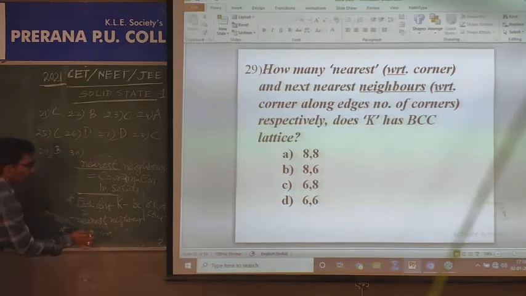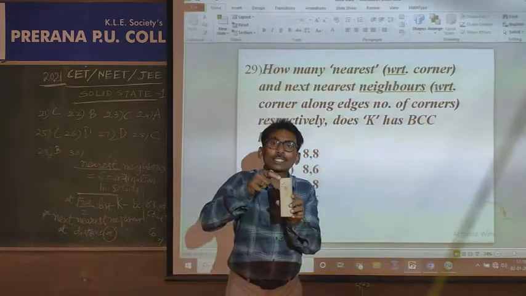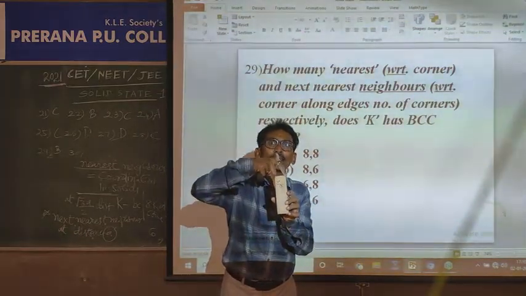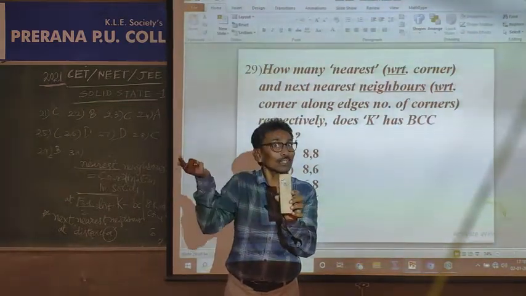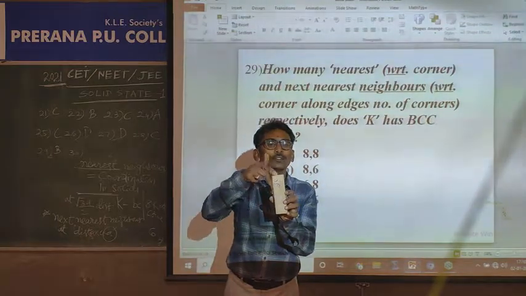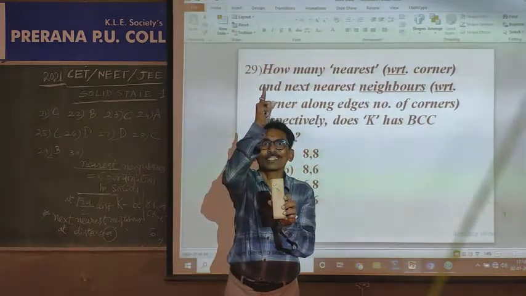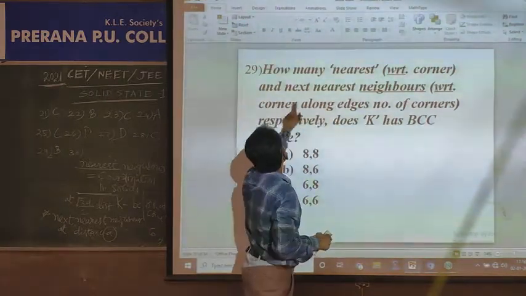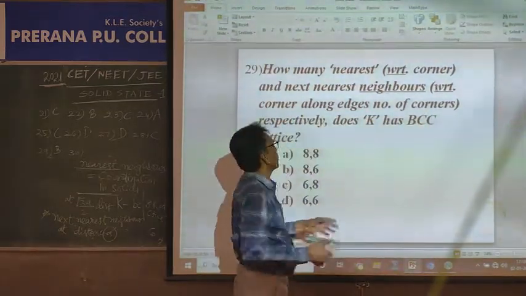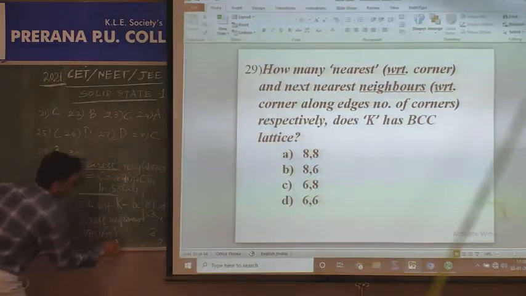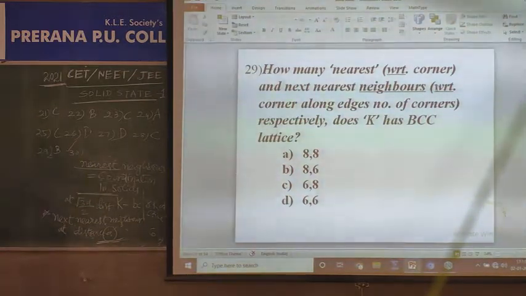At what distance? This is extra information. That is 6 in number. Or if you take this Na, along this edge, distance a, 1. Along this one 2, along this one 3, along this one 4. Next unit cell 1, 2, 3, within the unit cell, other unit cell 4, 5, 6. This is information for understanding purposes with respect to the corner. Along edges the number of corners is 6. So that is 6. 8 comma 6, at distance a. Very nice question, I think useful only in JEE.